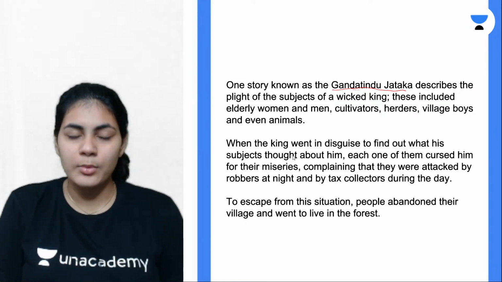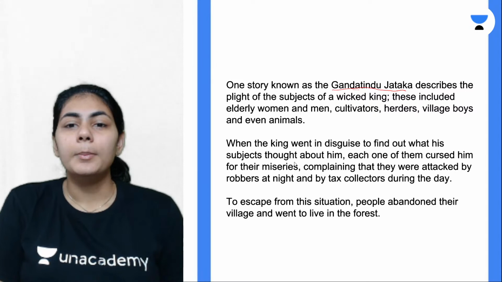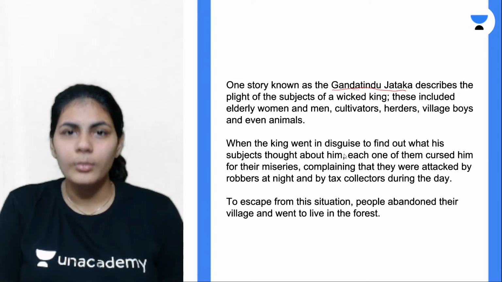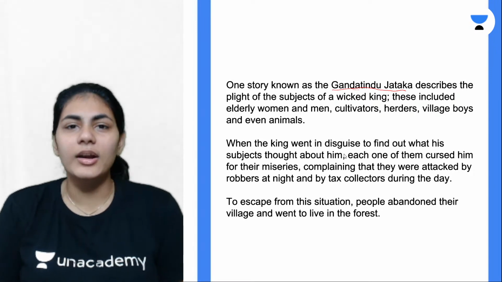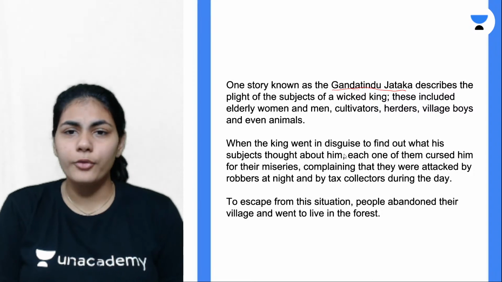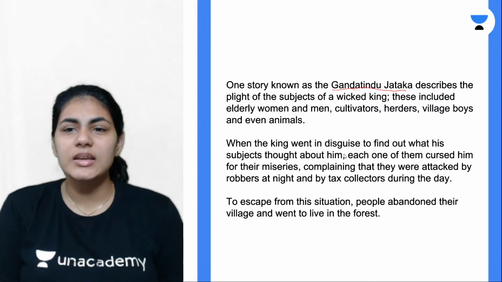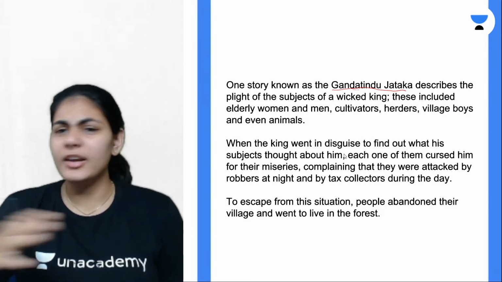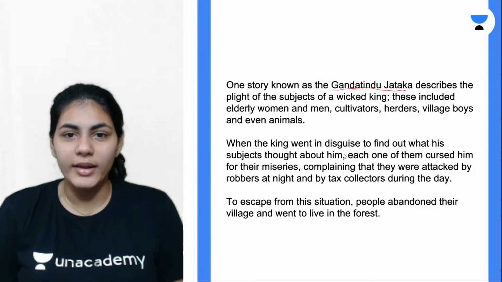We don't know the name of the king; it's anonymous. But people often described him as the wicked king, meaning a cruel king. People did not like him basically. Irrespective of who it is, cultivators, herders, village boys, women, men, old people, young people, children, nobody liked him because he was so cruel.